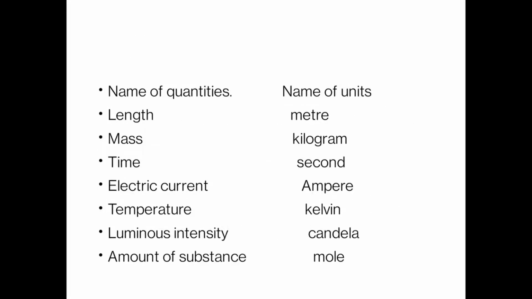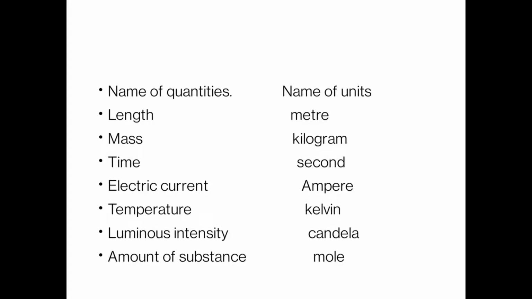We know that there are 7 fundamental quantities, and the units of these quantities are as follows. If quantity is length, then the unit is meter. If quantity is mass, then the unit is kilogram. If quantity is time, then the unit is second. For electric current, the fundamental unit is ampere.